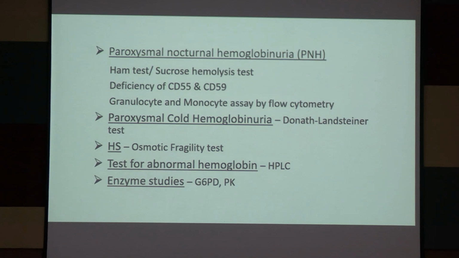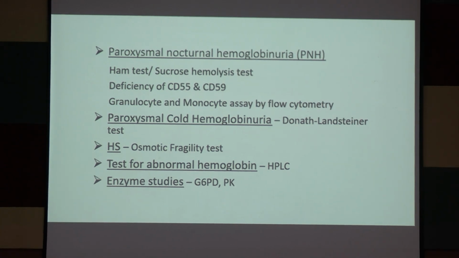This is important for MCQ purposes also. Granulocyte and monocyte assay by flow cytometry. Donath-Landsteiner test for paroxysmal cold hemoglobinuria. And osmotic fragility test for diagnosis of hereditary spherocytosis. Later we will discuss this test.